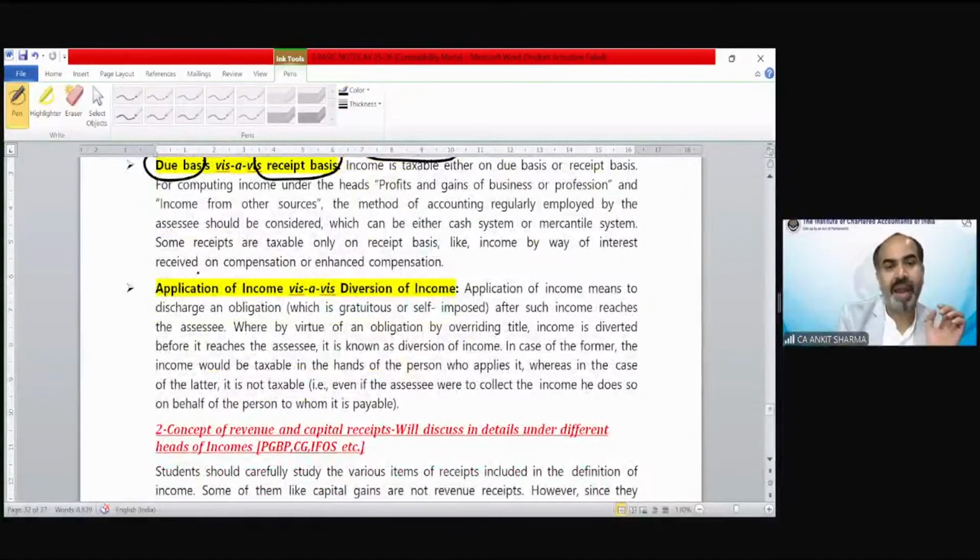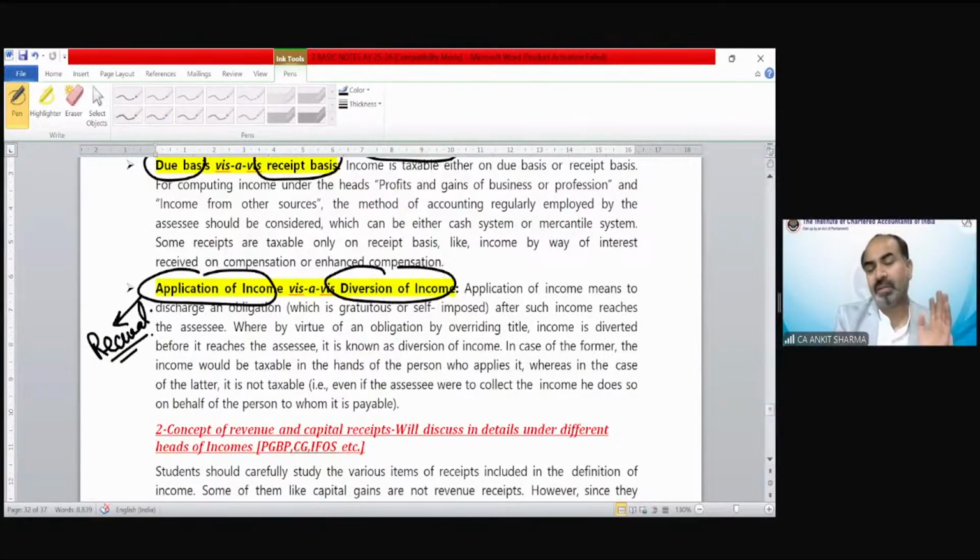Application of income and diversion of income. Once you receive the income, if after that you distribute that income to anyone, that is called application of income. So it does not matter. That income is going to be taxable in your hand.